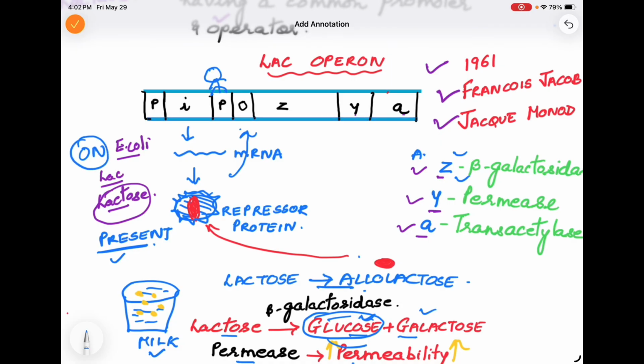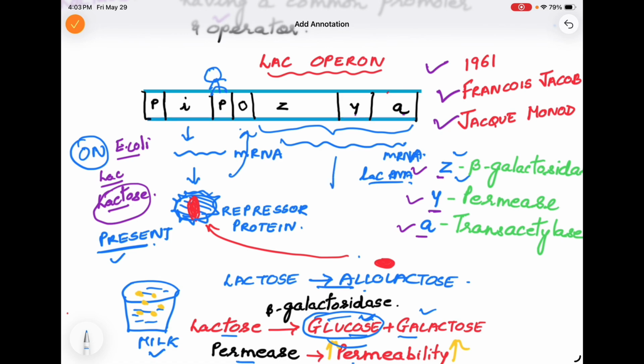As soon as RNA polymerase recognizes that the operator region is not blocked, it can initiate transcription. These three structural genes will express themselves and form a messenger RNA, which is called Lac mRNA.